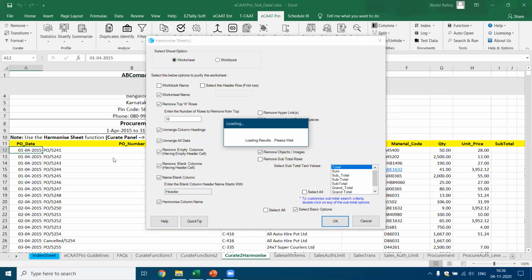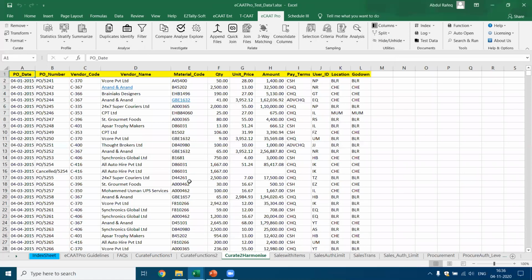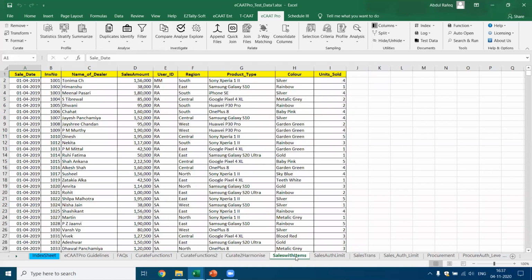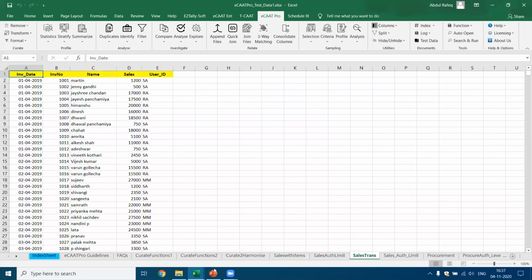So it will remove the special characters. It will remove blank columns. If there are blank columns, it will rename the blank columns. See, all this is done. And now you got the data, and this is what you can use for the purpose of analysis. You got sales with items. These are all sample data which is available in the software for the purpose of performing the analysis.